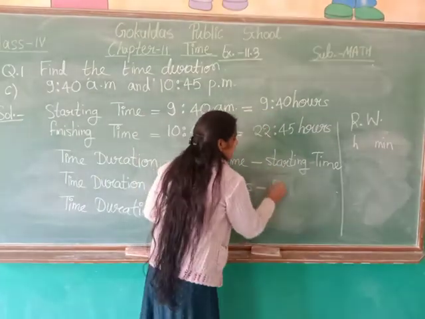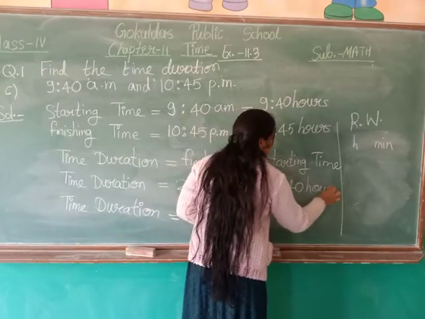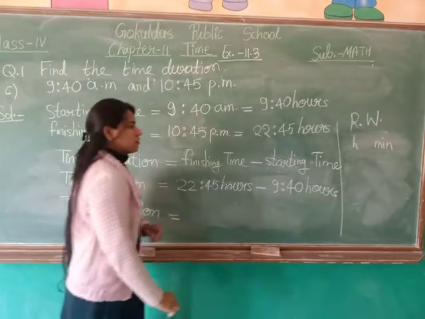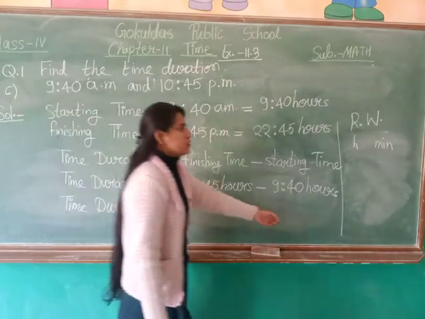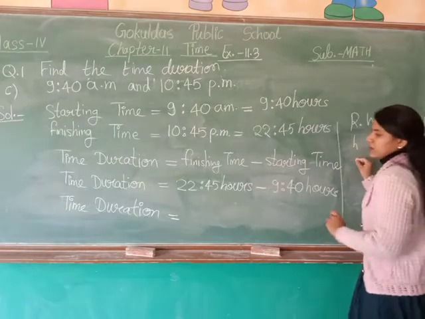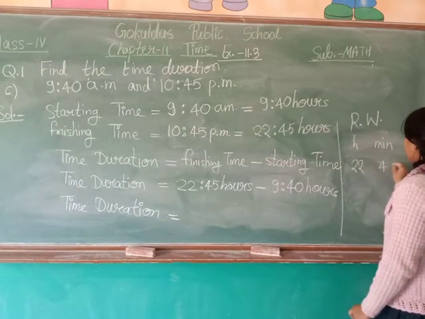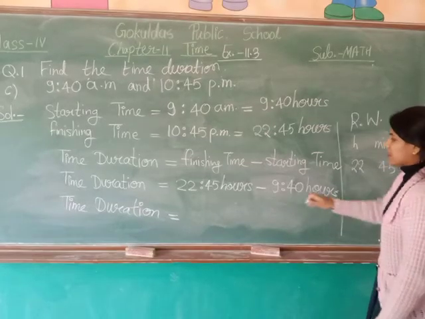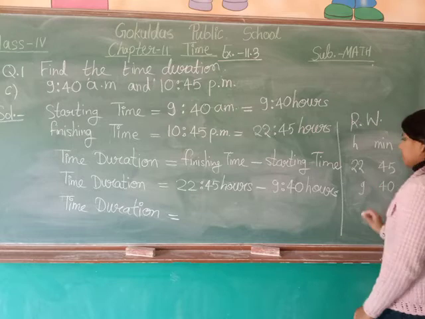It is 9:40 hours. Now we have two timings. We'll put these values in the rough work. Write the first timing, 22 hours 45 minutes, and the next timing, 9 hours 40 minutes.